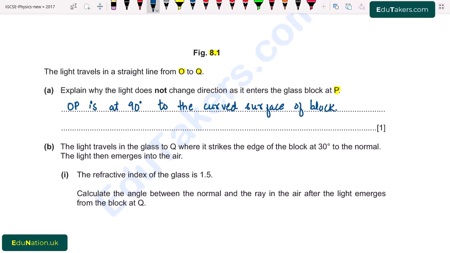Both the ray and the curved surface of the glass block are right angle to each other. Normal to each other.